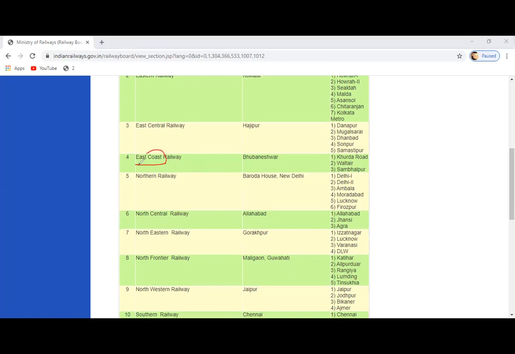Then East Coast, Bhubaneswar. Northern Railway, Baroda House, New Delhi. North Central Railway, Allahabad. North Eastern Railway, Gorakhpur. North Frontier, Malegaon, Guwahati. North Western Railway, Jaipur. Southern Railway, Chennai.